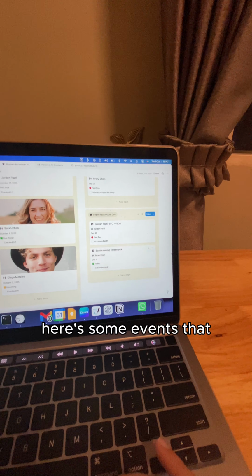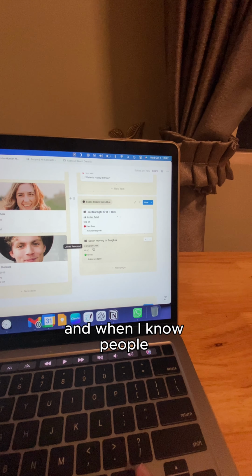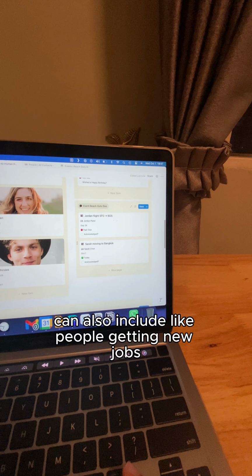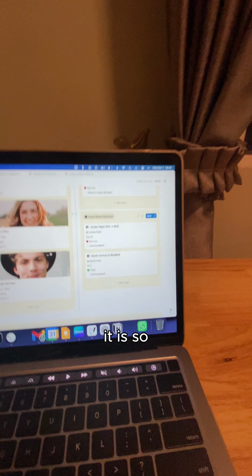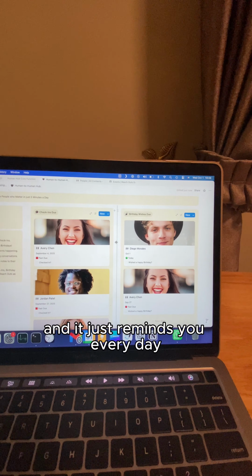And then here are some events that also are worth acknowledging. I like to wish my friends safe flights when I know that they're flying somewhere, and when I know people are moving to different places. This can also include like people getting new jobs, anniversaries, whatever it is. So this is basically the only 3 things that are clearly just shown on the front page of the dashboard, and it just reminds you every day of the people to check in with.